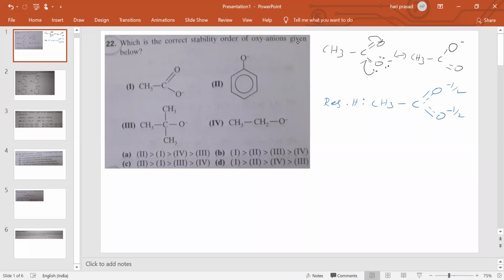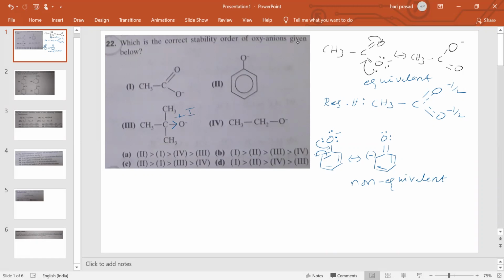Now, the phenoxide resonance structures. In phenoxide, this oxygen is having 3 lone pairs, so like this it will go, like this it will go. Therefore this oxygen is having 2 lone pairs, a double bond, a pi bond here, and the negative charge here. That means this has non-equivalent resonance structures, whereas acetate has equivalent resonance structures.